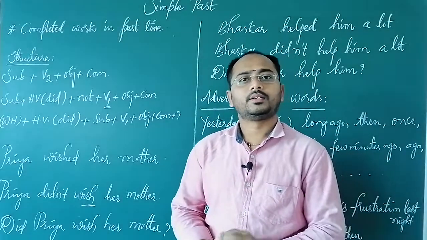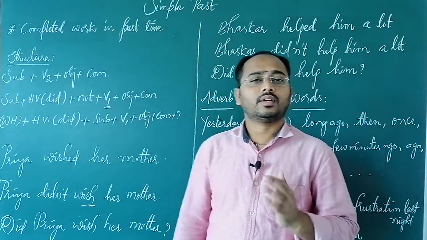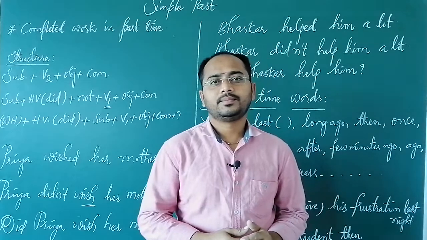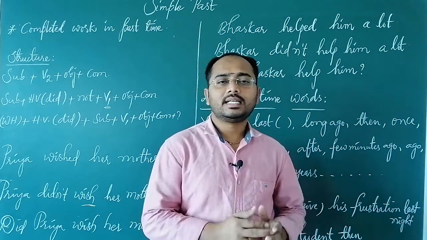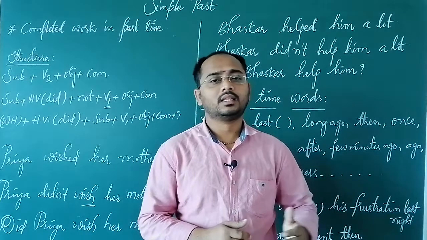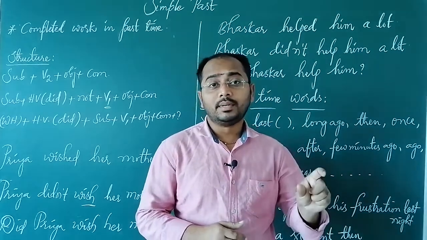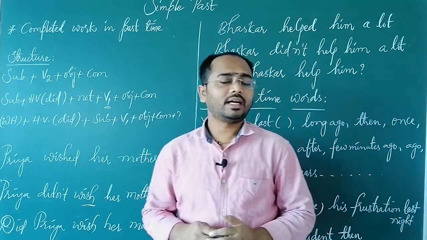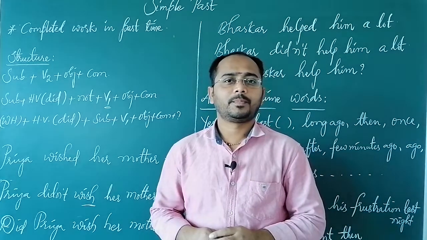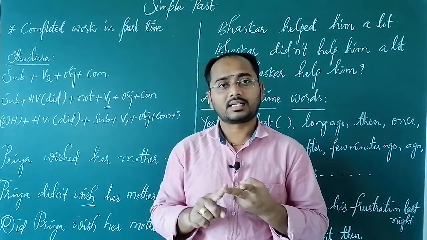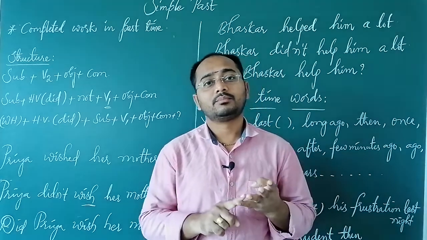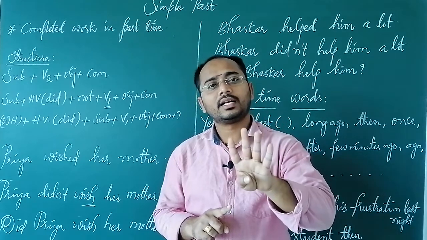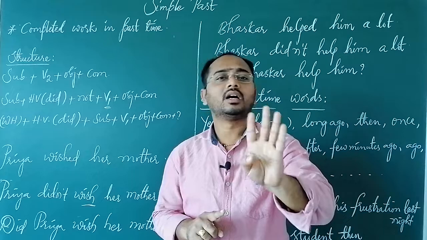In this video today we are going to discuss one of the tenses, that is simple past. As we discussed in the previous videos, past indicates the completed work at a certain time. Again, this past is divided into four categories: simple past, past continuous, past perfect, and past perfect continuous. And these four are divided according to the modification of our work.